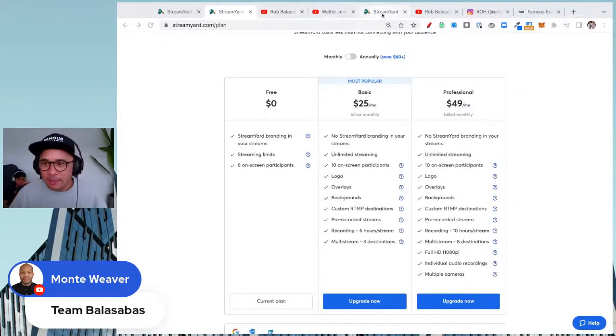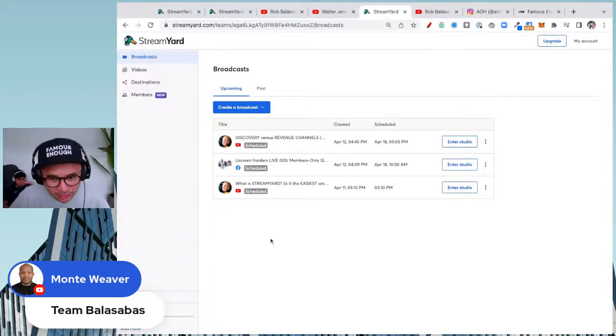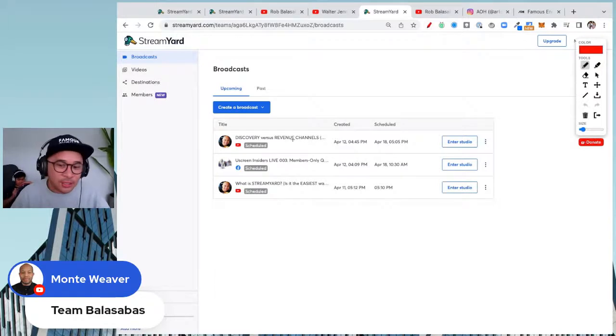All right, let's dive in. So let's pretend that now you've already set up your StreamYard account. This is what it's going to look like in the back end, all right? When you come in and you log in, this is your dashboard on StreamYard. You're going to see all your broadcasts. Now, your broadcast means these are your scheduled streams. So you can see that I have a scheduled stream here on YouTube. So you've got all your different scheduled streams.